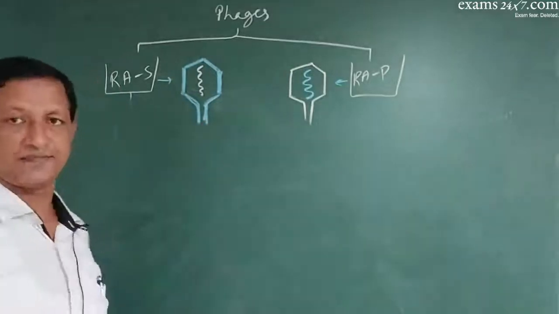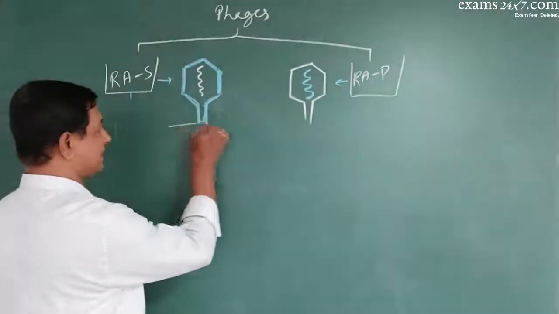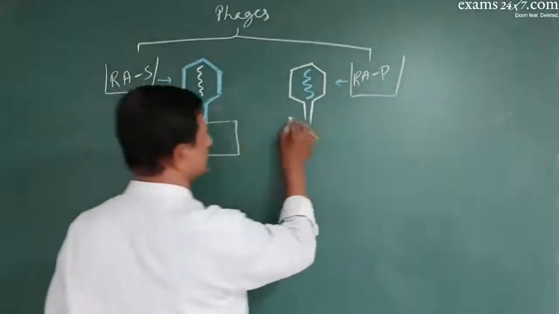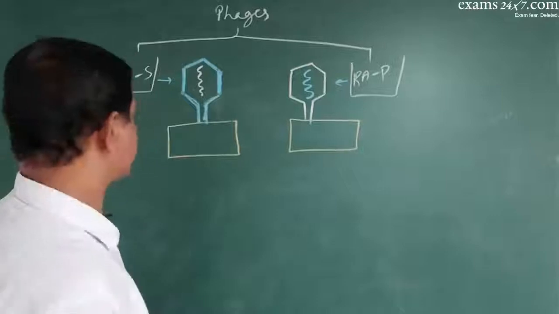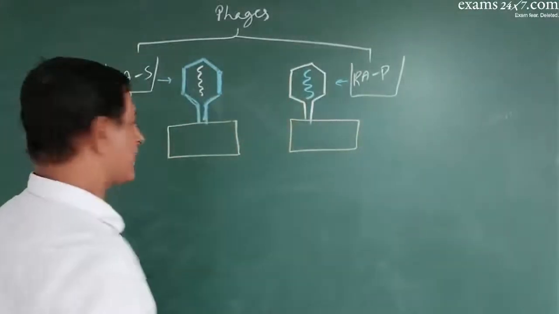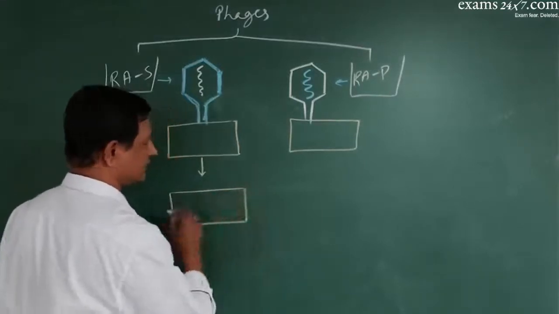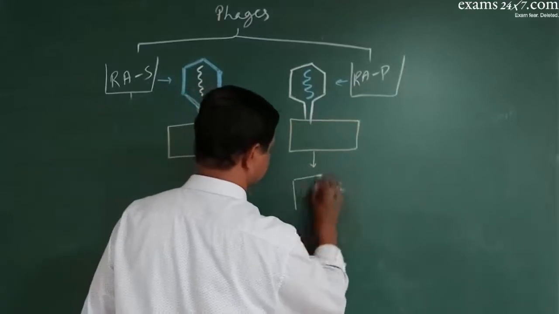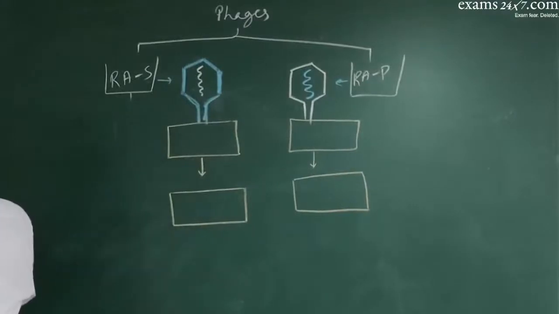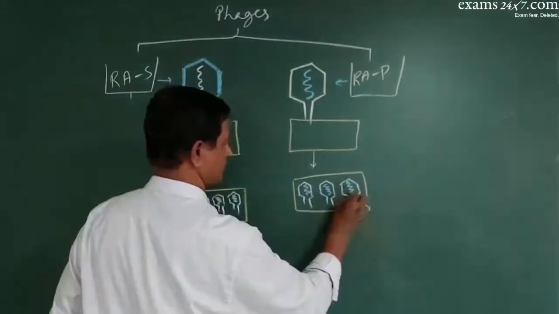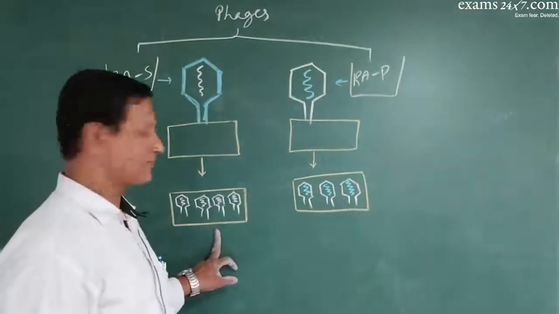This is one stage. Next stage, what he did was, he infected two bacterial cells, E. coli cells, with each of these phages, and later found that inside each bacterial cell these phages multiplied. Now observe the difference.